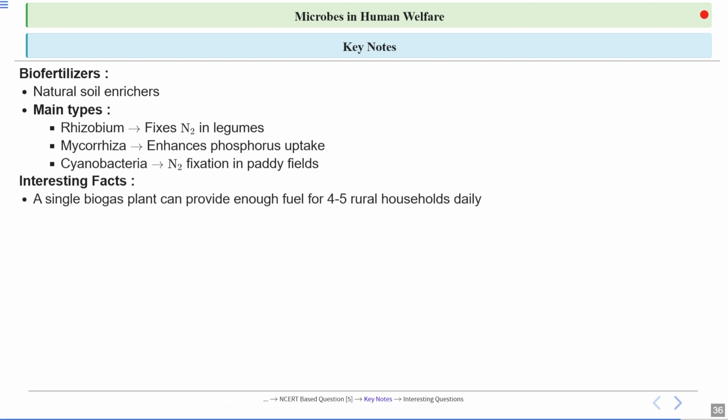And some interesting facts: a single biogas plant can provide enough fuel for 4 to 5 rural households daily. The Bt toxin gene used in biocontrol is the same gene now used in genetically modified crops like Bt cotton. So Bt cotton is a genetically modified crop, in which the Bt toxin gene has been introduced into the cotton plant.